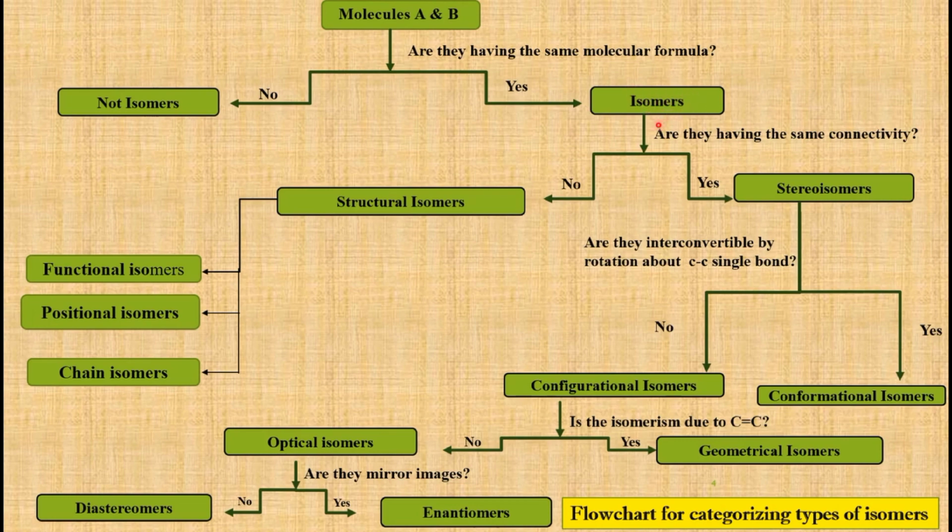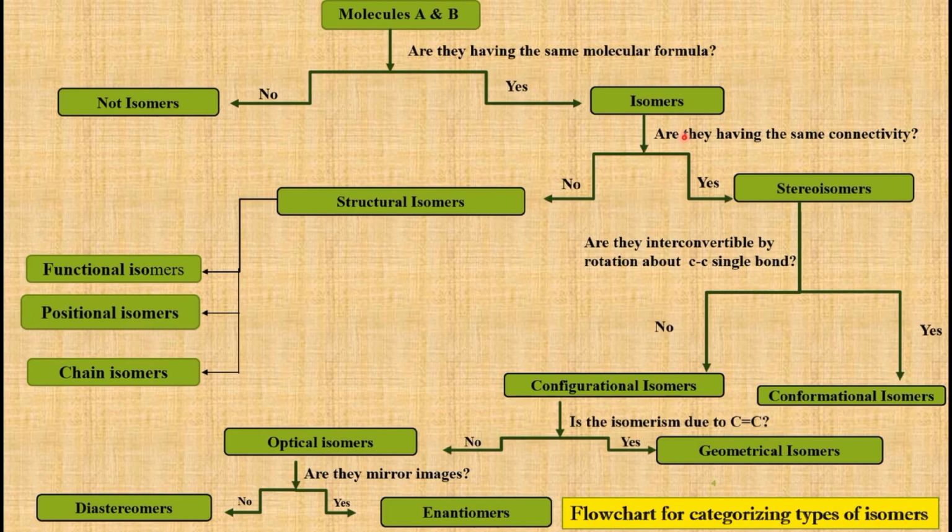And if these isomers have the same connectivity of atoms, then they are stereoisomers. If they have some difference in the connectivity of atoms, then they are structural isomers, and there are different types of structural isomers like functional isomers, positional isomers, and chain isomers.